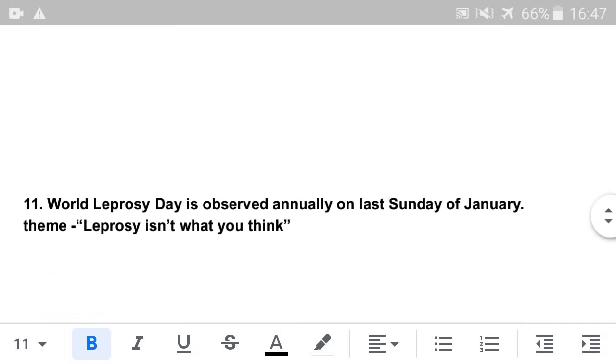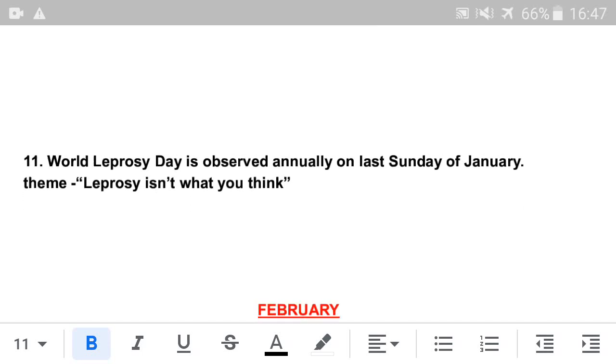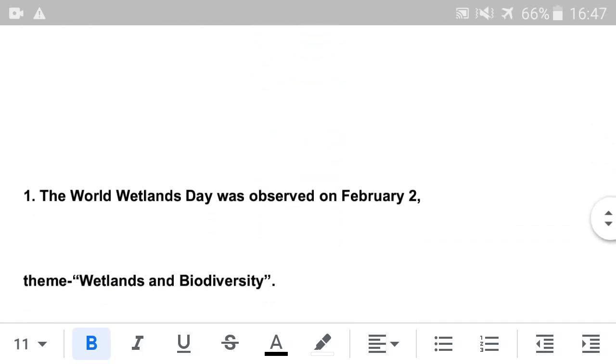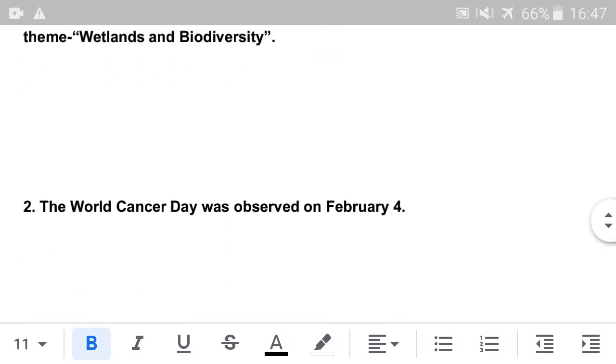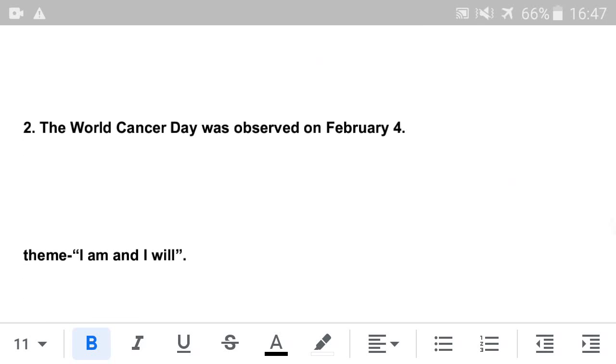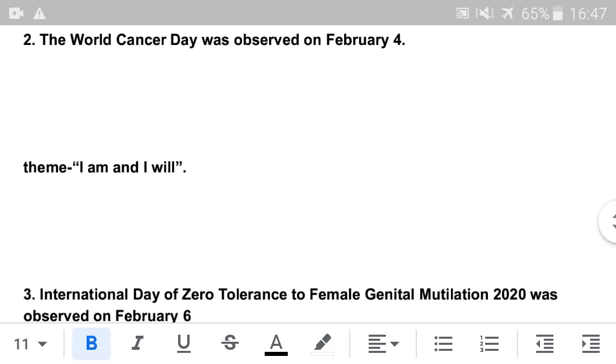Next is World Leprosy Day, which is observed annually on the last Sunday of January. Theme: Leprosy isn't what you think. Next is World Wetlands Day, which was observed on 2nd February. Theme: Wetlands and Biodiversity. Next is World Cancer Day, which was observed on 4th February. Theme: I am and I will.